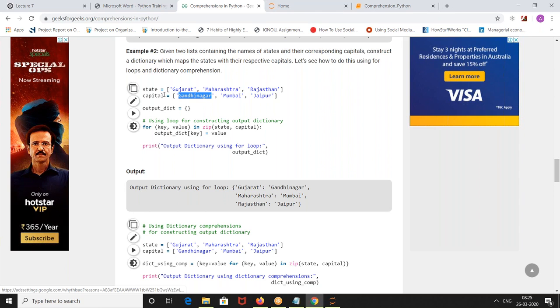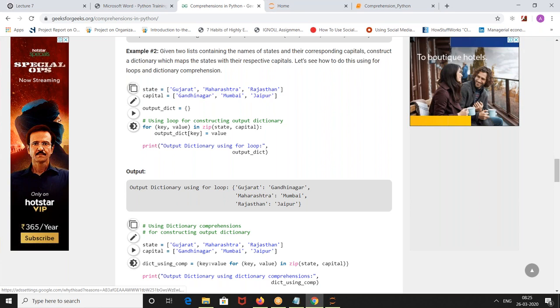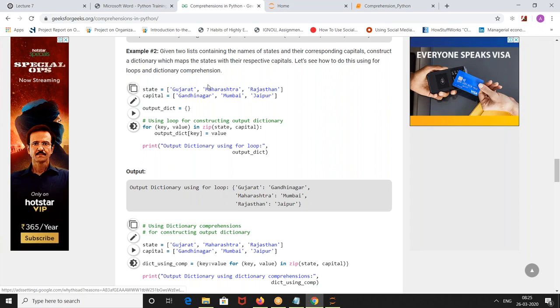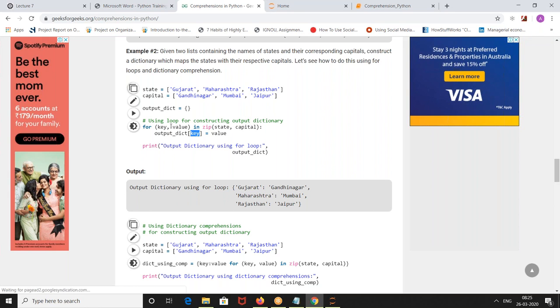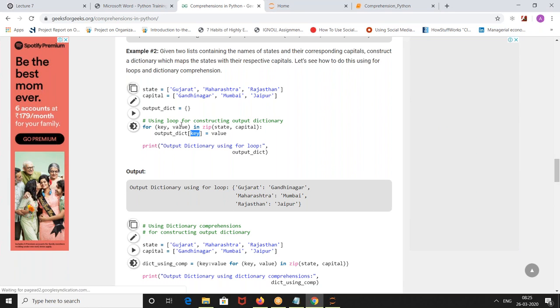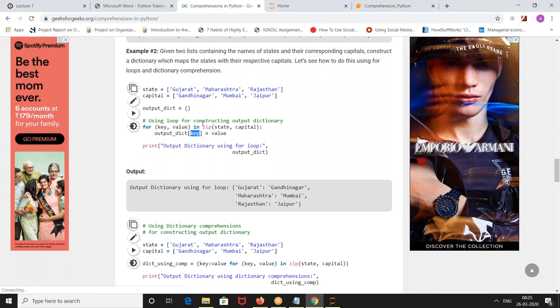So you have to be careful which element is having which position. When you are using zip, it cannot be blindly given. Like if suppose Gujarat is there and you have a Jaipur here, Maharashtra is there, then you have Gandhinagar. No, that doesn't work out. So you have to be careful and zip of state and capital, output dict of key is equal to value. So for every key element you take the value. State is taken into key, capital is taken into value. If you would have reversed this, capital would have been taken into key, state would have been taken into value. Any questions? No. Nagaraju? No.